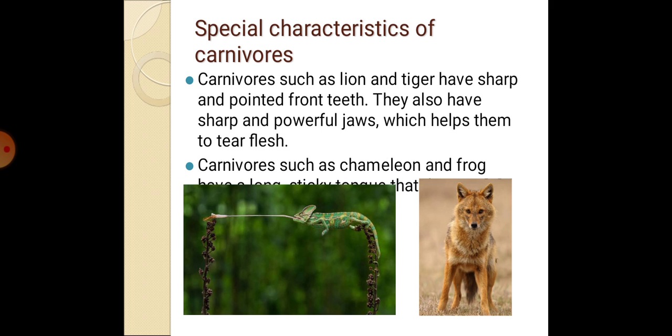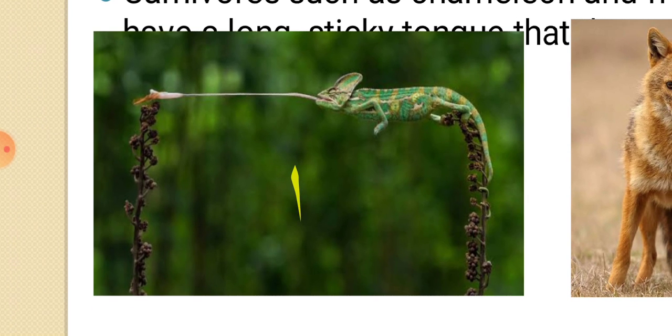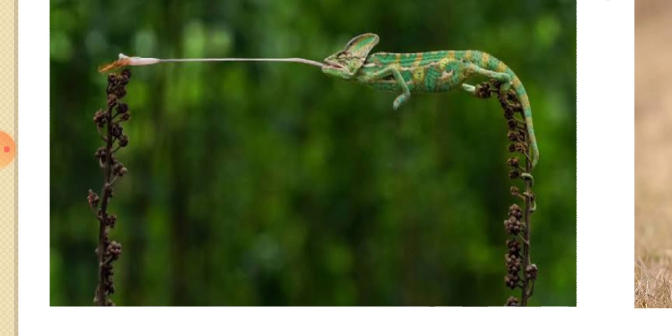Next, carnivore frogs and chameleon have a long sticky tongue. Look at the picture, children. This is a chameleon. It has a long sticky tongue. It can catch the insects easily.